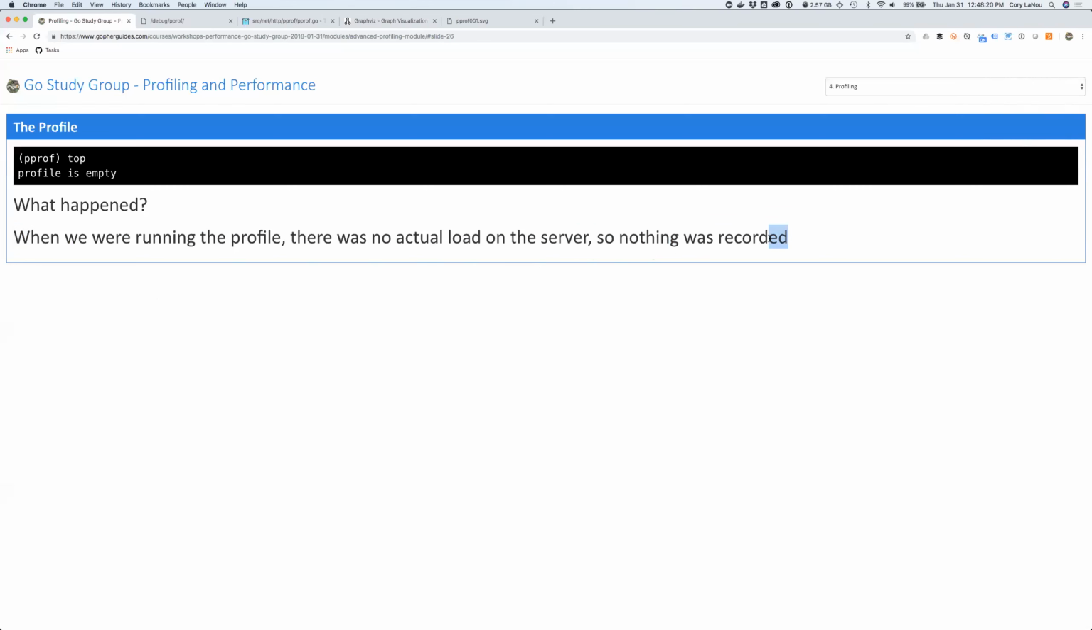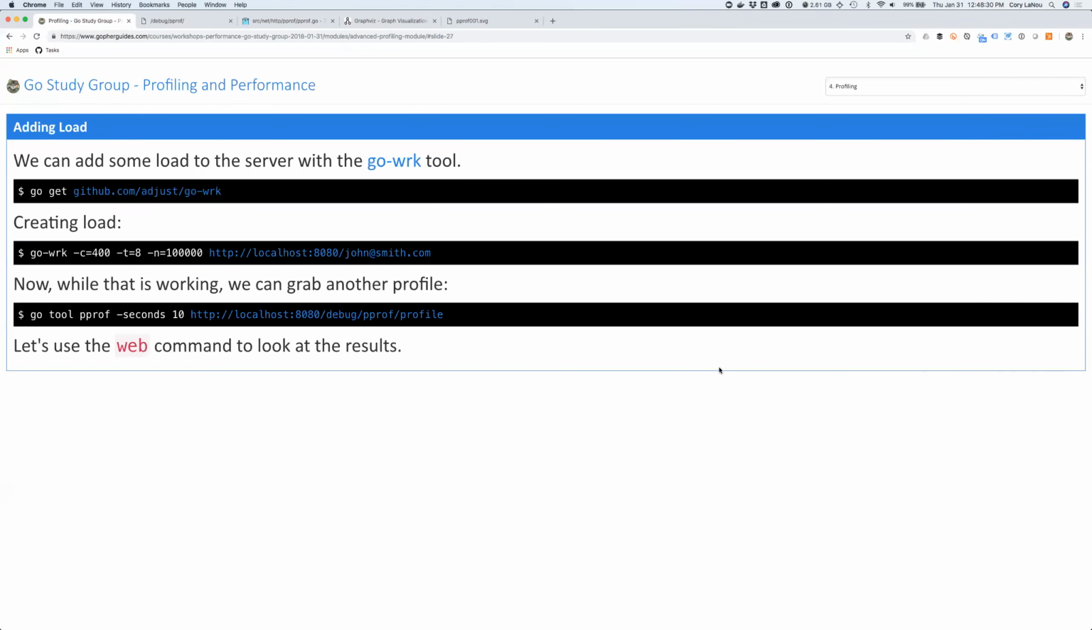Our program's not under load, right? We're not doing anything. It's just a web service that's up and running, and it's waiting for something to happen. So because nothing's actually happening, there's nothing to measure. So understand that it doesn't do you any good to take a profile of something that's not under load. There is a really cool tool out there called Go Work. And basically all you have to do is say go get work. And then what that does is I can basically create load on my actual service at that point, right?